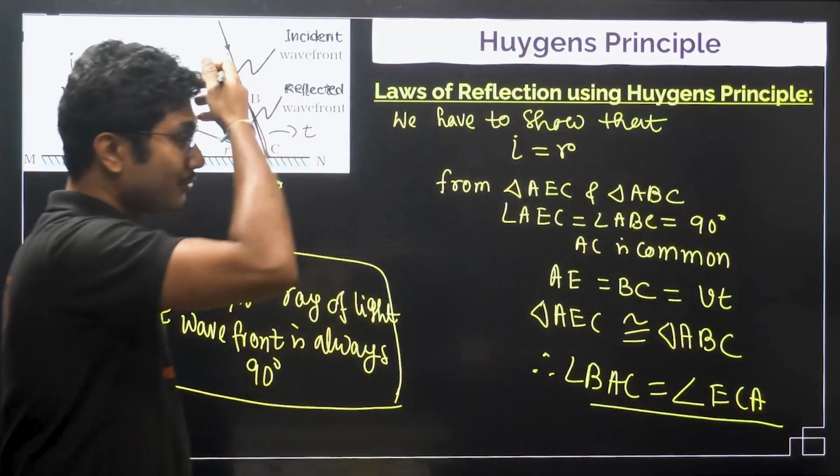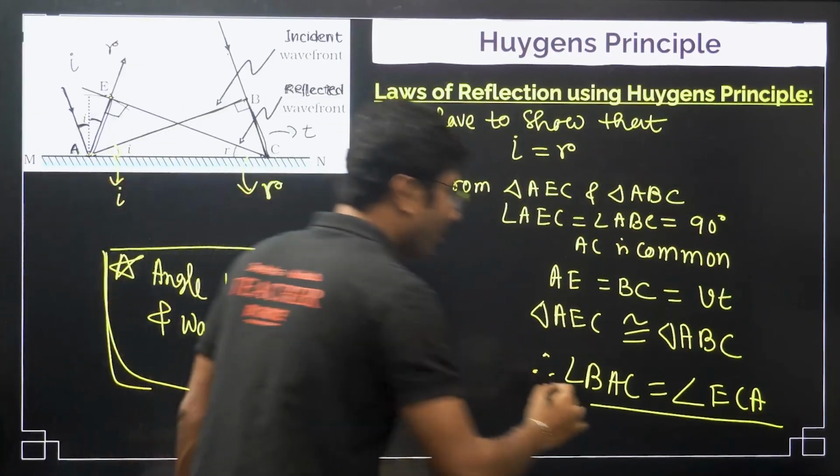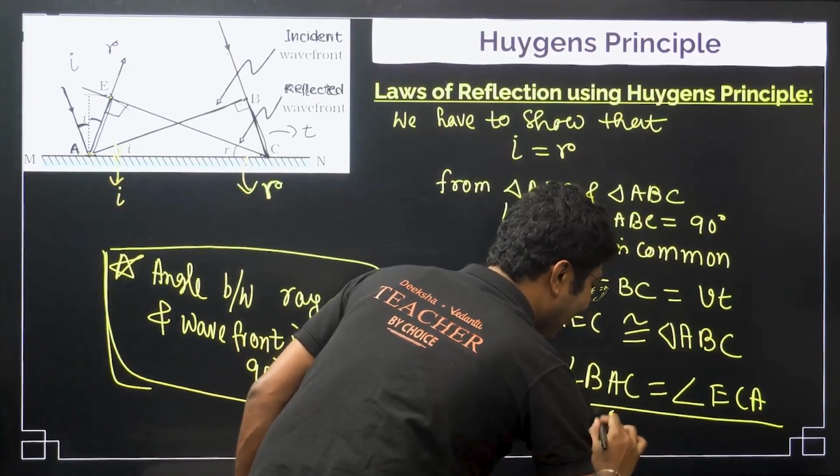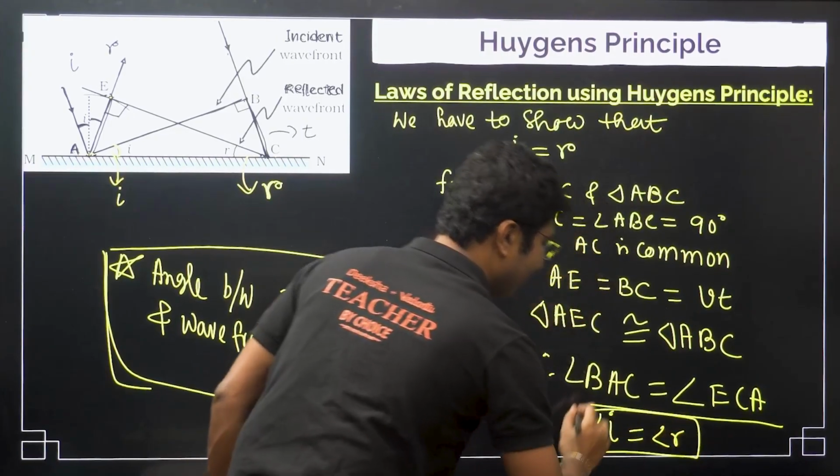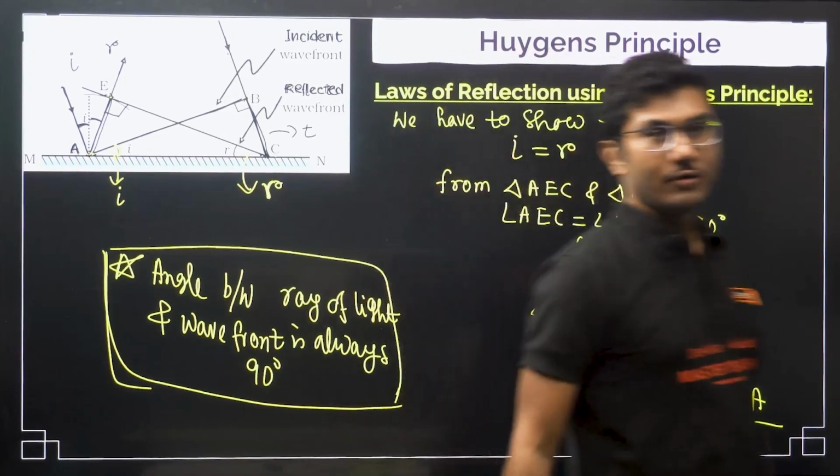Okay. So, these two angles are equal. What is BAC? BAC is angle I. So, angle I is equal to angle R. This is the law of reflection.